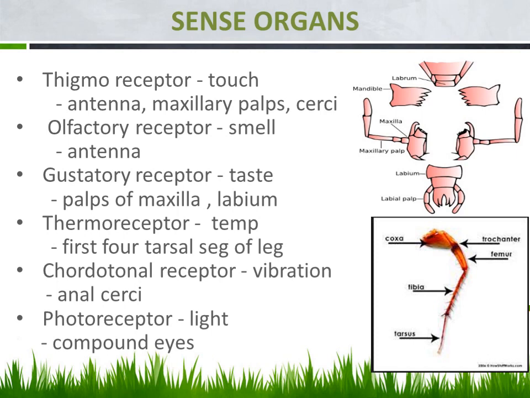the chordotonal receptor. The chordotonal receptor is responsible for receiving vibrations. So vibration in the air, vibration in the land will be received by these chordotonal receptors. This is present in the anal cerci. And the last one is the photoreceptor. This is responsible for receiving the sense of light, and it is present in the compound eyes. Of course, we know the pair of compound eyes are located in the head region. So that is receiving the light sense. Fine.